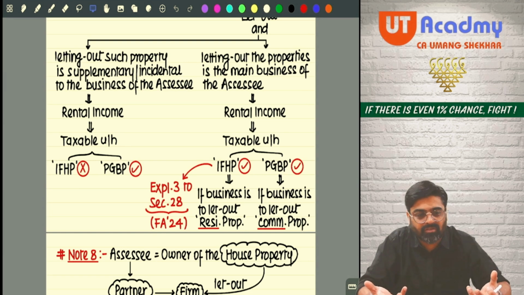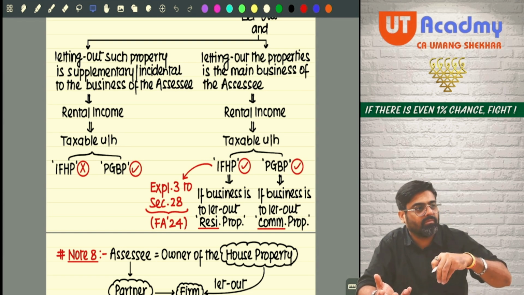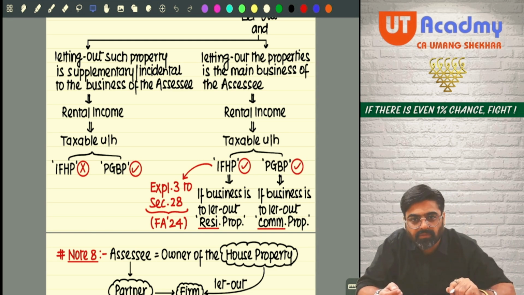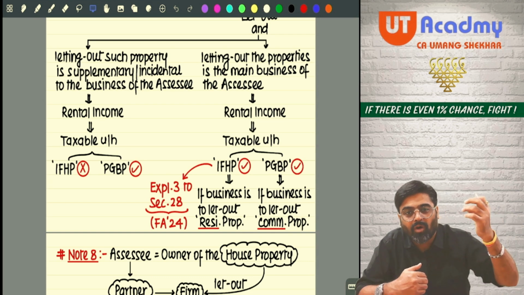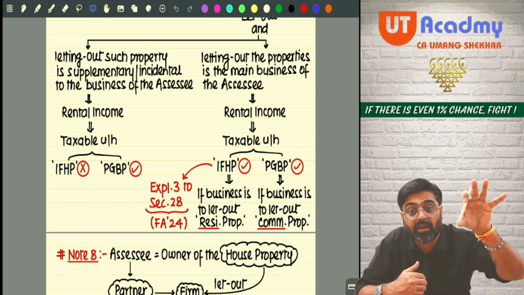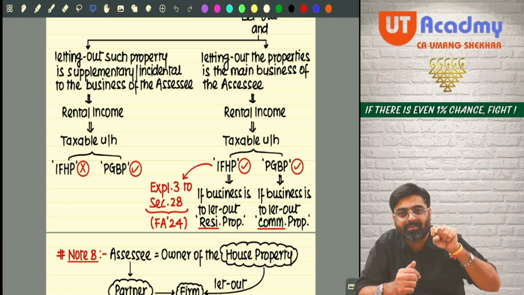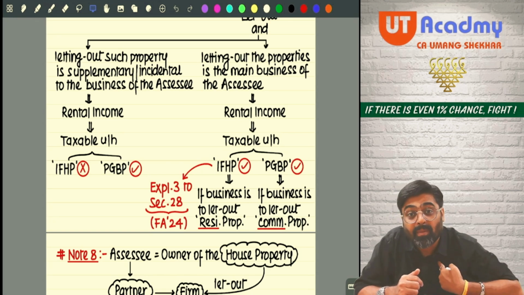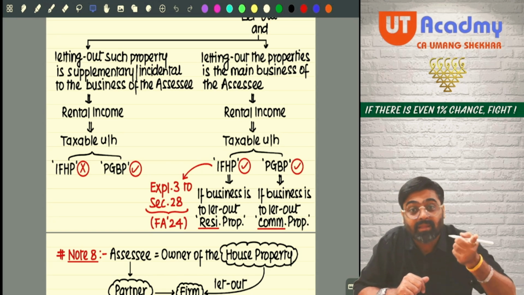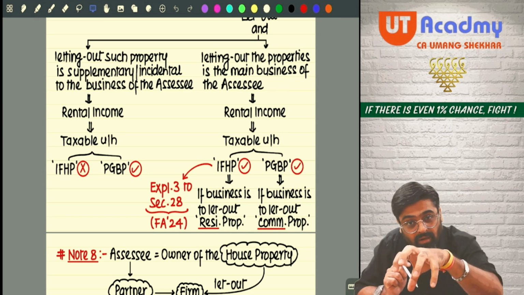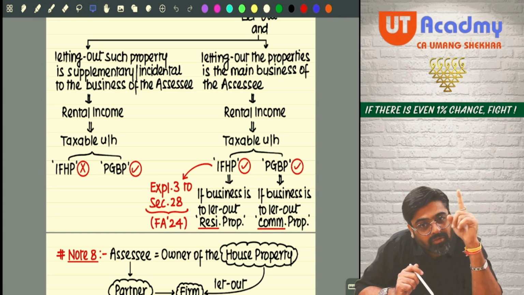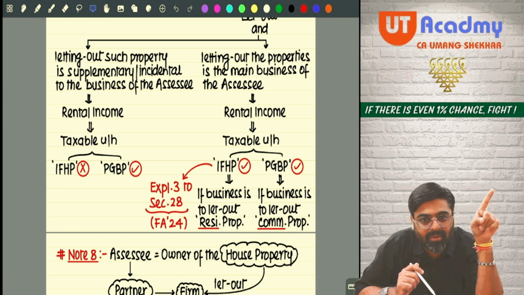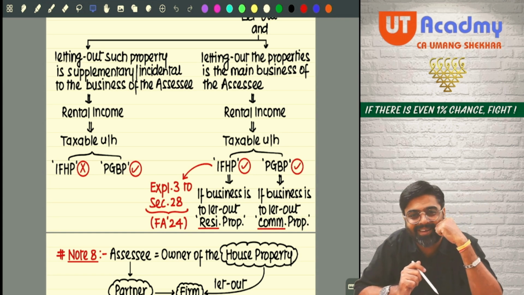I can have a business activity of giving some equipments on rent. And at the same time, I can have the business activity of buying the properties, giving them on rent and earning the rental income. If I prove that giving the properties on rent and earning rent is my business, then whatever rental income comes is my PGBP income and not my house property income.